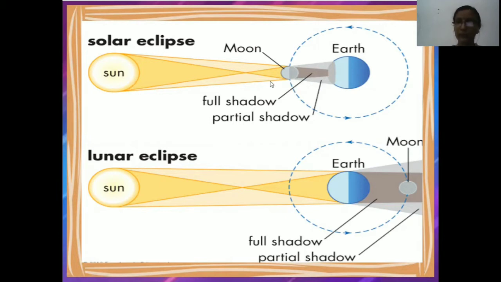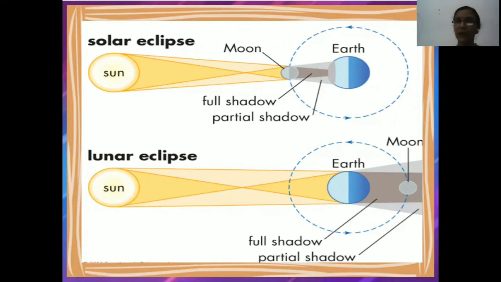So what happens during the revolution, as the earth moves around the sun and the moon revolves around the earth? When they come in a straight line, as you can see here, sun, moon and earth, they are in a straight line. One more thing you can see is the formation of shadow, a full shadow and a half shadow. The full shadow means the dark part, and the partial shadow means the light portion.